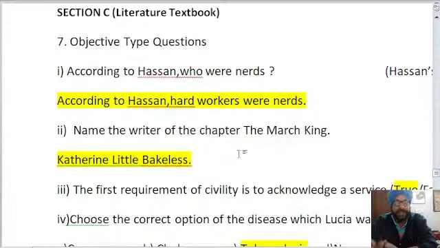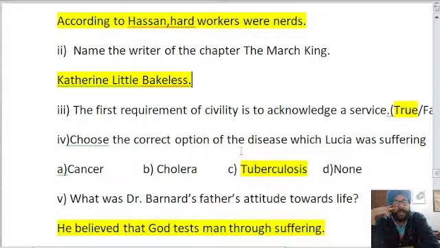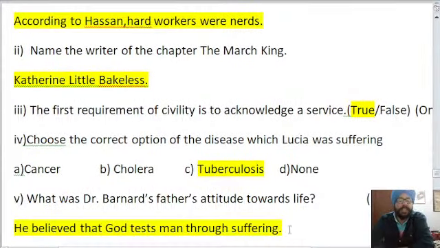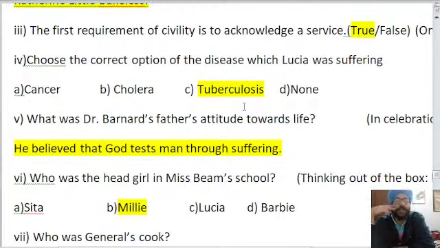All right. According to Hassan, who were nerds? According to Hassan, hard workers were nerds. Name the writer of the chapter The March King: Catherine Little Bakeless. The first requirement of civility is to acknowledge a service, true or false? So it is true. So give yourself 1 mark each. All right. Choose the correct option of the disease.